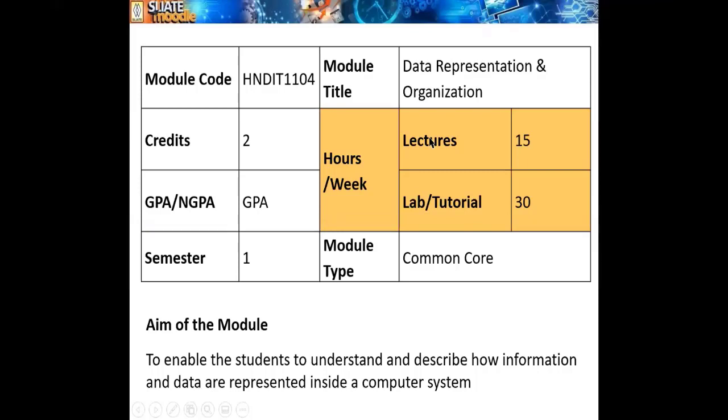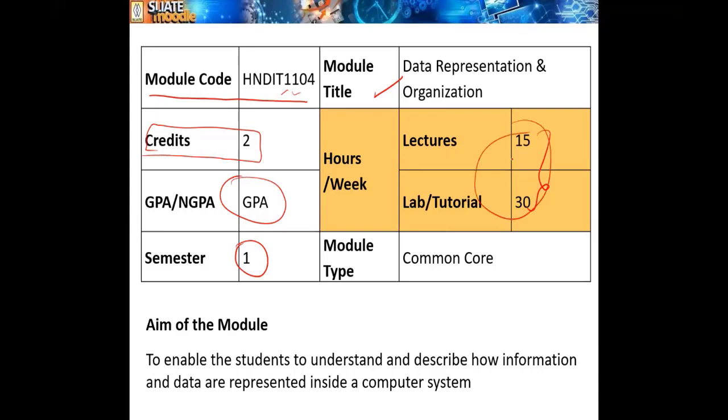So before that, now this is your module code, HNAID 1104. So it's first year, first semester, maybe. That's the meaning of this one, right? And this subject is equivalent to 2 credits. So it is a GPA compulsory subject, from first year. And this is our timeline.